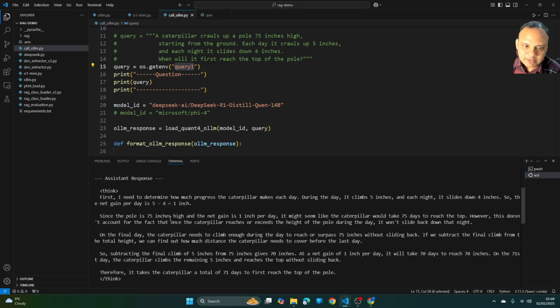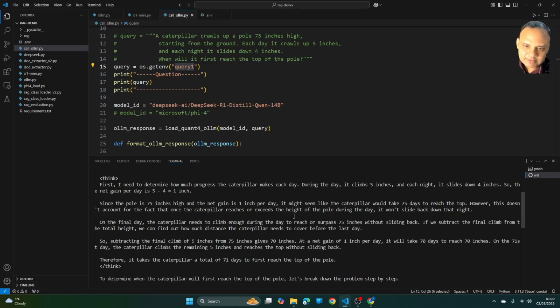Since the pole is 75 inches high, the net gain is 1 inch per day. It might seem like the caterpillar would take 75 days to reach the top. However, this doesn't account for the fact that once the caterpillar reaches or exceeds the height of the pole during the day, it won't slide back down that night. Very nice.